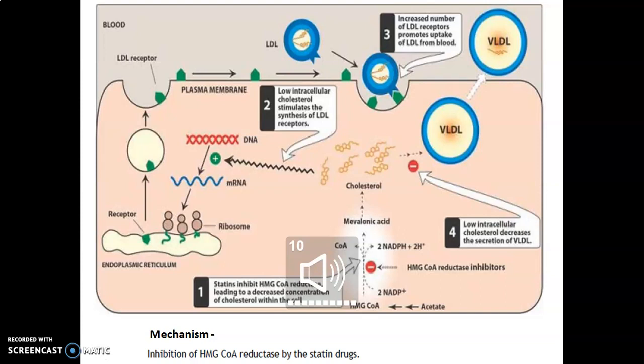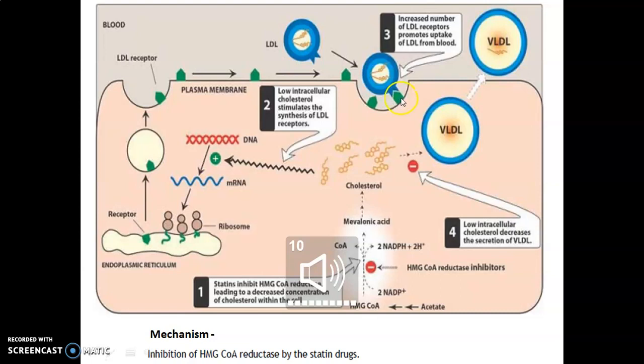So ribosomes synthesize an excess amount of receptors, which are the LDL receptors. This receptor binds on the surface of the cell, and the increase in the number of LDL receptors promotes LDL uptake from the blood.